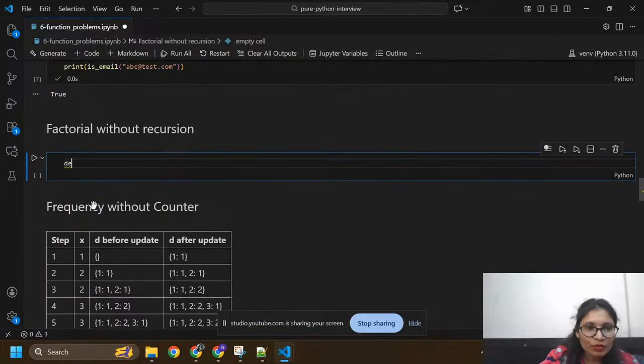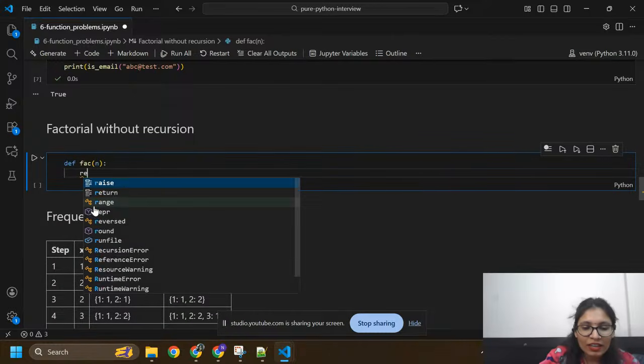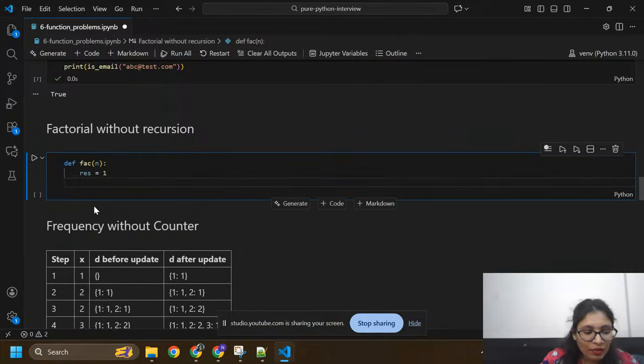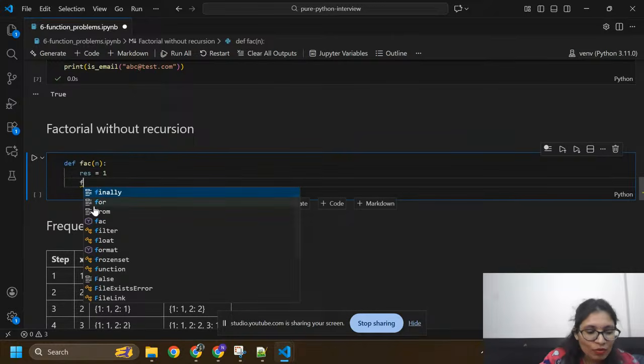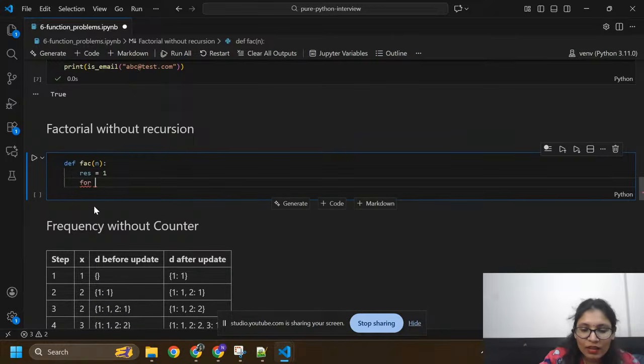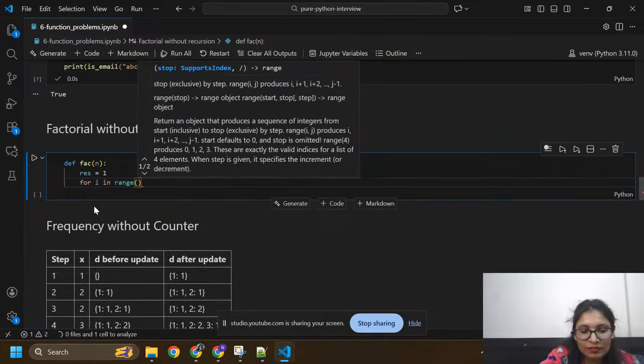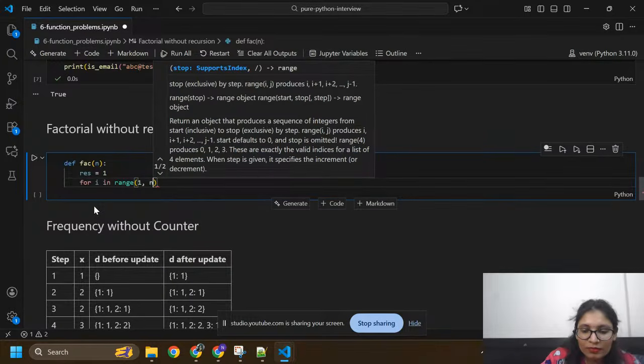Here I'm going to define one function, def factorial, and I'm going to pass n. I'm going to find out factorial of n. Res, response, res equals to 1, this is the variable. I'm going to use a for loop, for I in range from 1 to n plus 1.